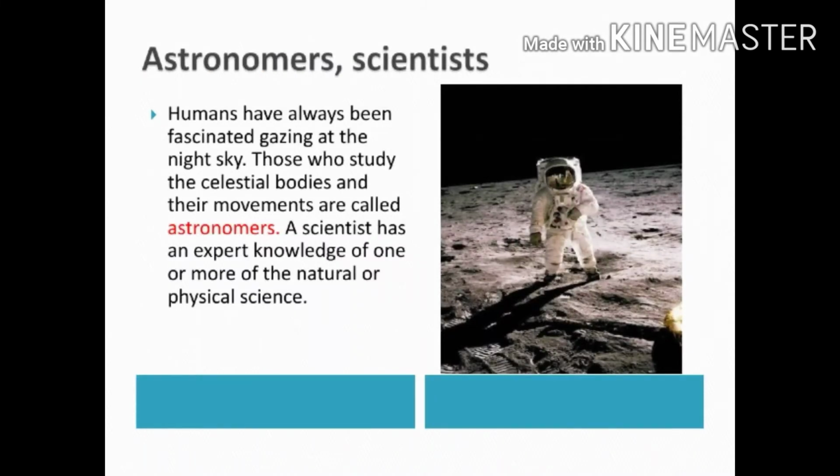Students, there are some differences between astronomers and scientists. Humans have always been fascinated gazing at the night sky. Those who study the celestial bodies and their movements are called astronomers. A scientist has an expert knowledge of one or more of the natural or physical sciences.